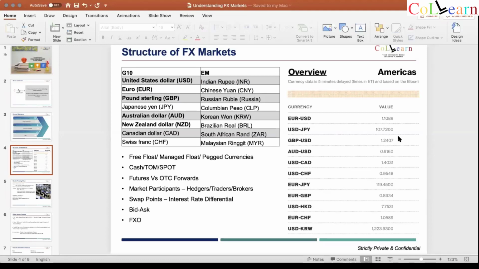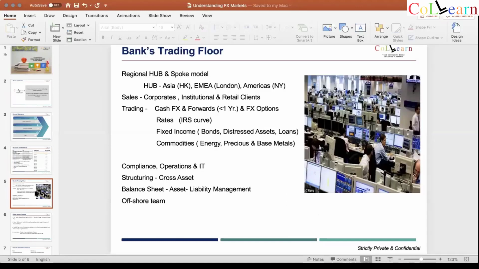Before, can I move to the next slide? I think I should. Yeah. So don't worry. This slide does not have a lot of the technical stuff which we did on slide 1. Here, the image which you see is technically how a dealing room of a bank looks like. It's literally the same. Each person has 3 or 4 screens to look at, and you're literally busy with a lot of stuff, doing trading and sales.